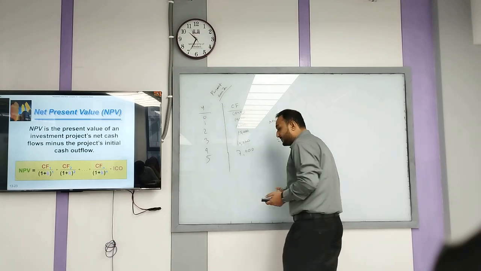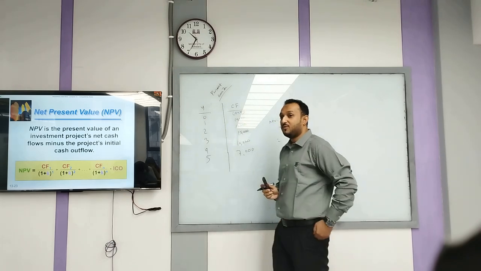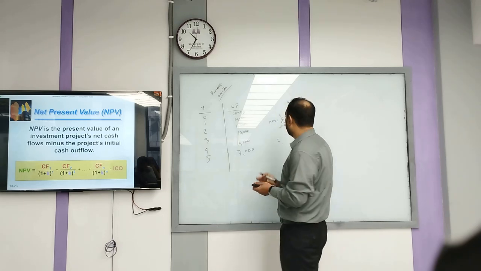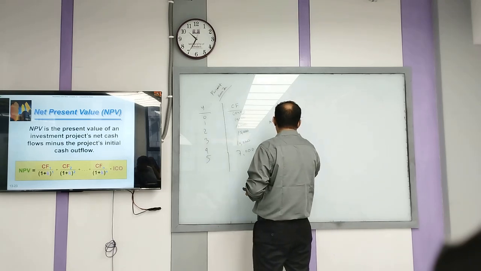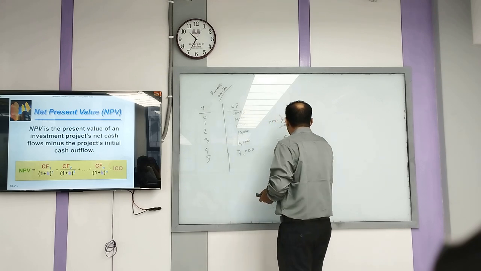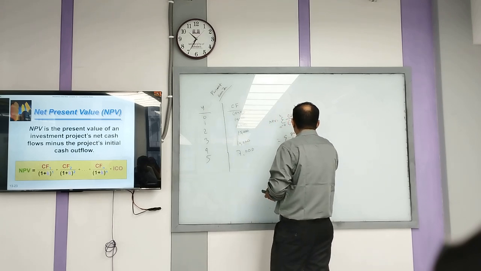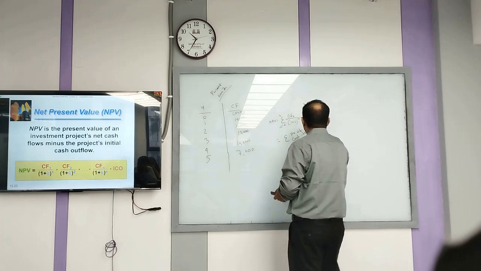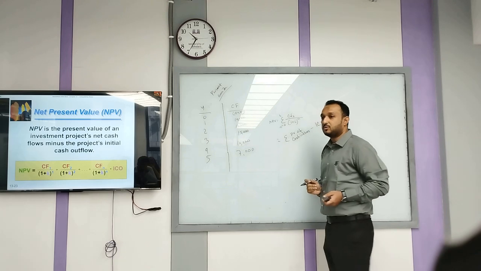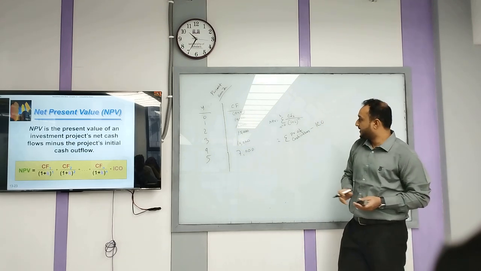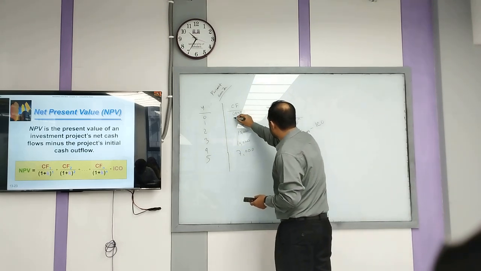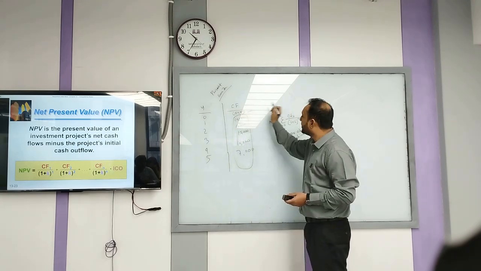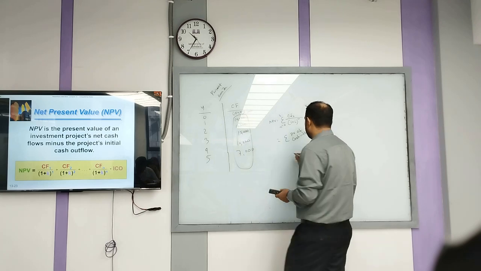So, it is basically the summation of the present value of cash inflows less the initial cash outlay. So I can write it this way: the summation of the present value of cash inflows minus the initial cash outlay. Same thing.